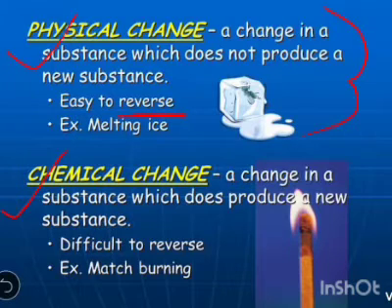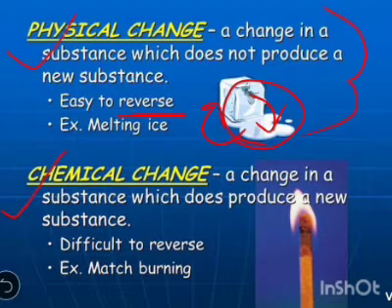Example, melting of ice. If we melt an ice, it gets converted into water. But if we refreeze the water, this water gets easily converted into ice cube. So this is an example of reversible physical change.